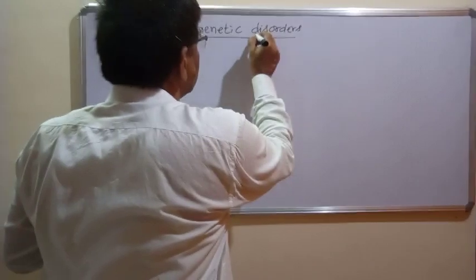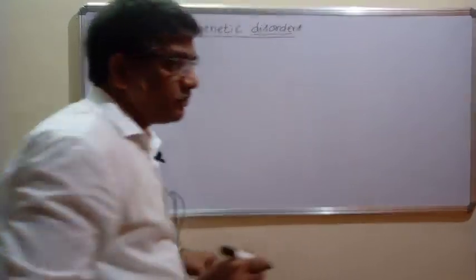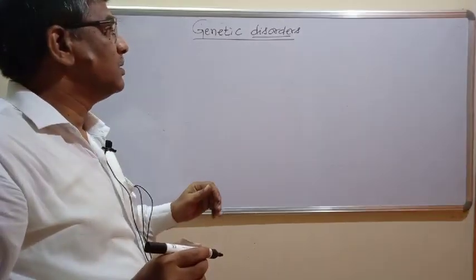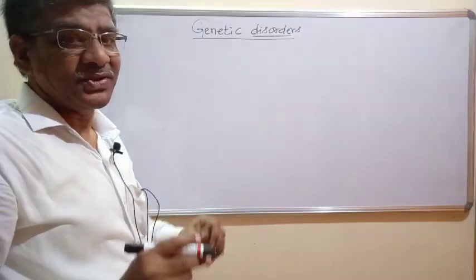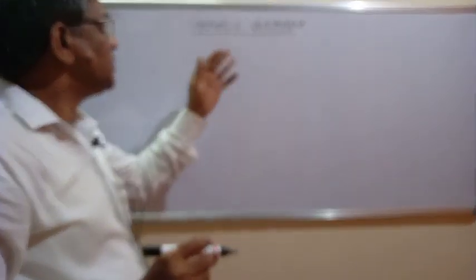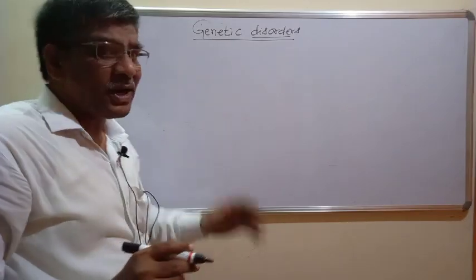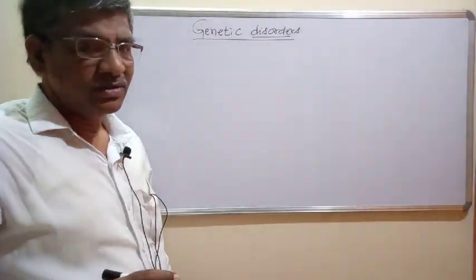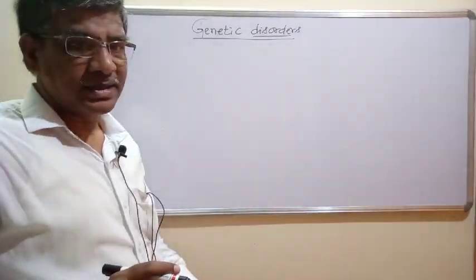Disorders are nothing but a problem which is not present in the correct order in the body. An individual is suffering from some disease, but those diseases which can be passed from generation to generation are called genetic disorders or genetic diseases.